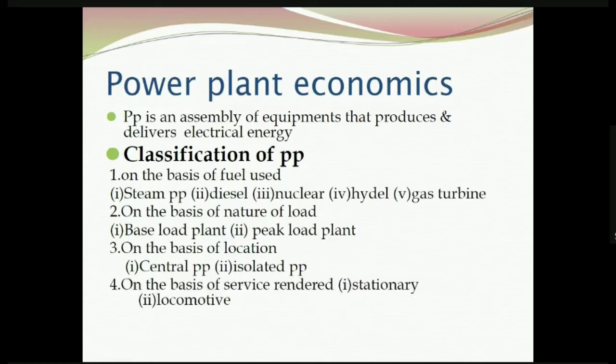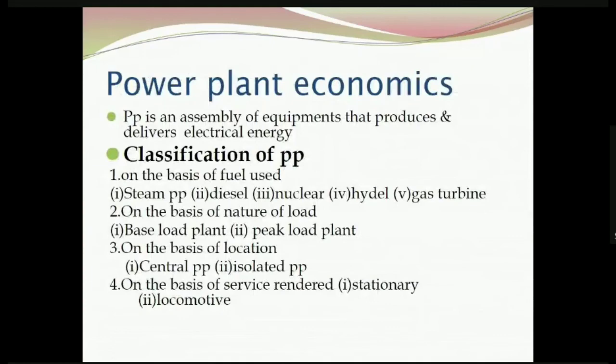Then, on the basis of service rendered, stationary and locomotive. If the power plant is located permanently somewhere, like hydroelectric power plant, nuclear power plant, then it is called stationary power plant. If the power plant is portable, for example, in order to have a construction in a remote area, we need some electrical power. We will transport a generator there and do the construction work, and we will bring back the generator. In that case, the generating system is transported. In that case, the power plant is referred as a locomotive type. Normally, they will be of small rating.